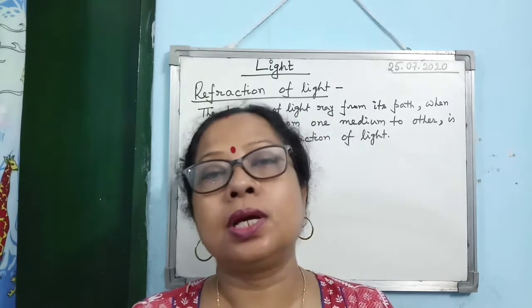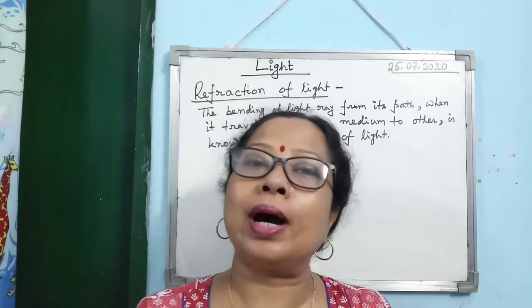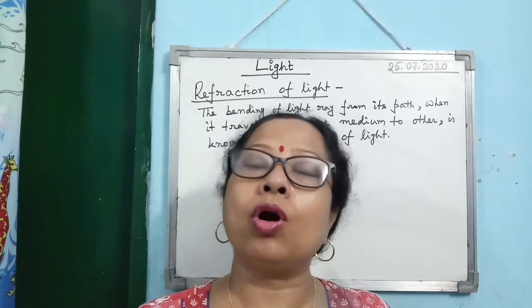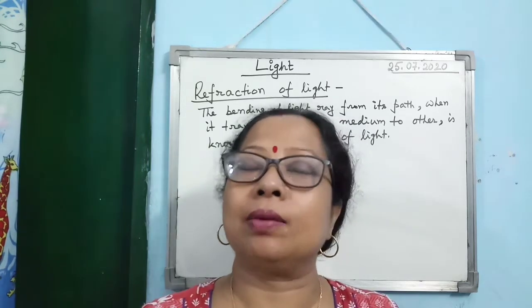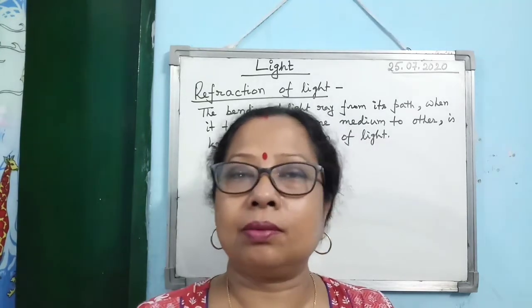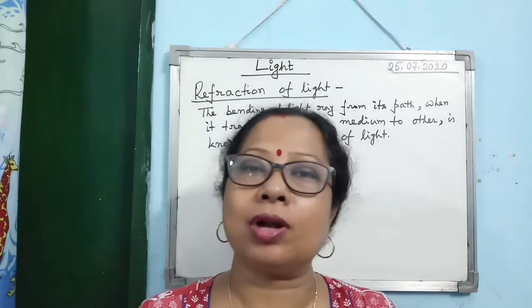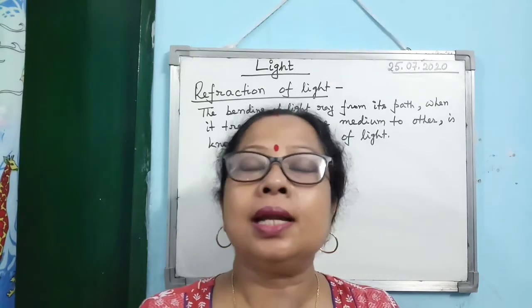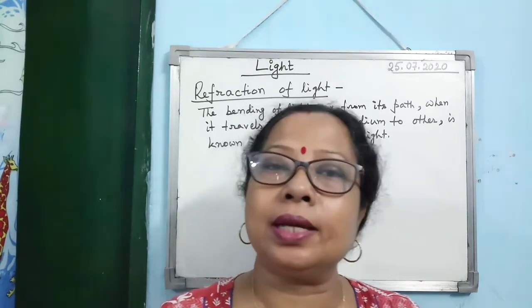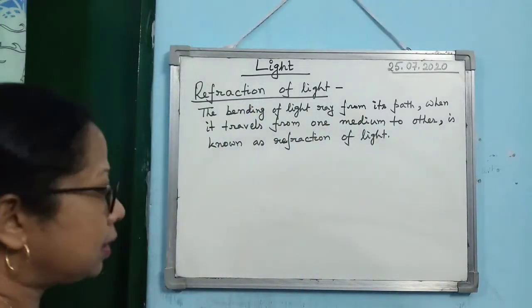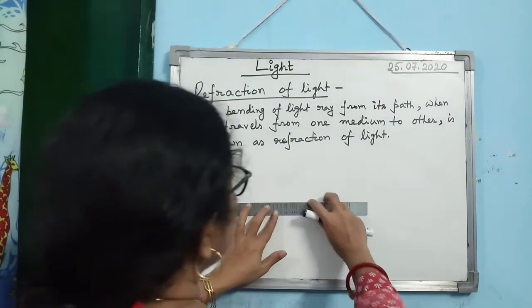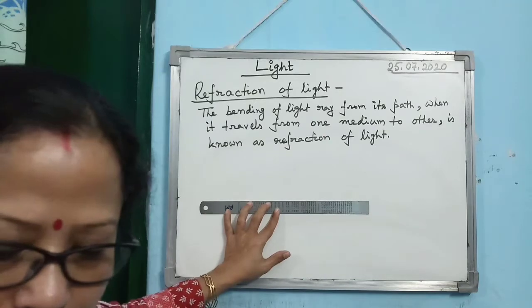But suppose light is moving from one medium to another medium. I don't have to classify transparent, translucent like this. Just consider this example.